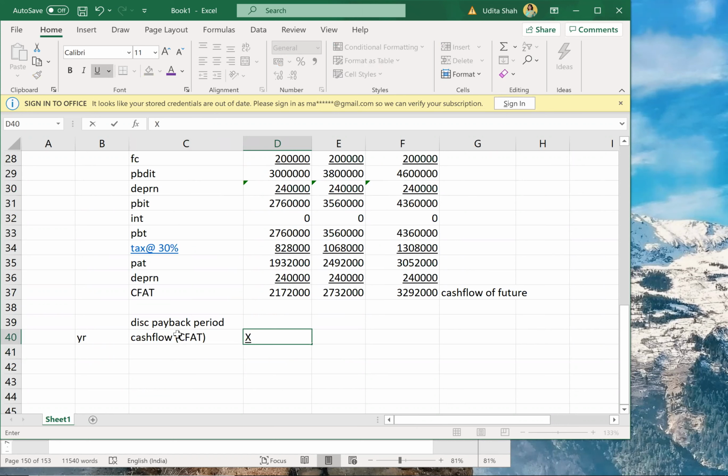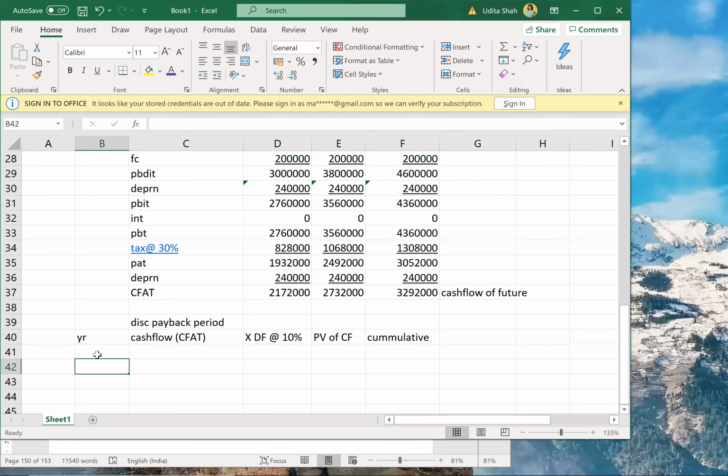So into discounting factor at 10%. So I'll get PV of cash flow, and once I get PV of cash flow, I'll calculate the cumulative of that value. So how many years? 3 years. Year 1, 2 and 3.